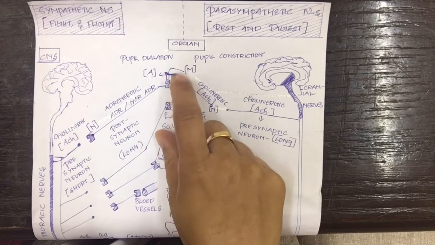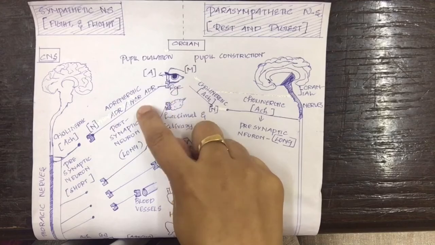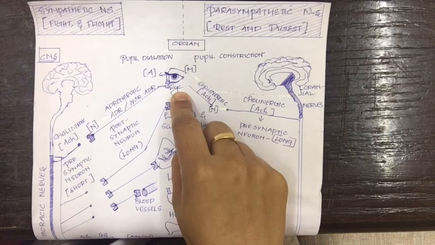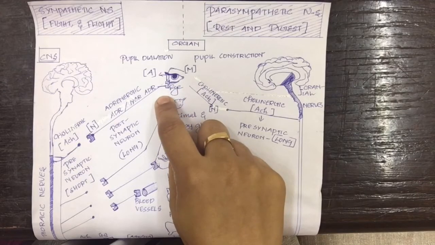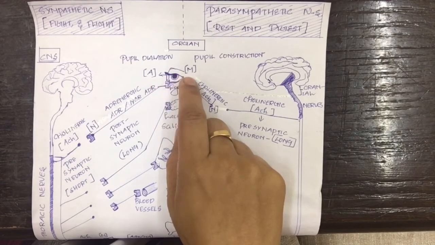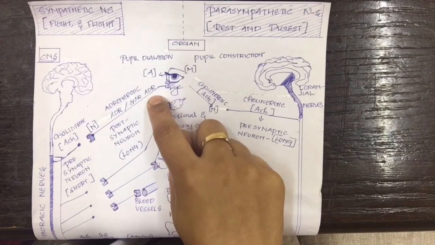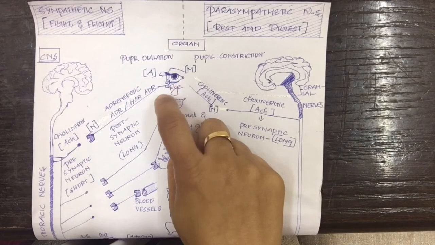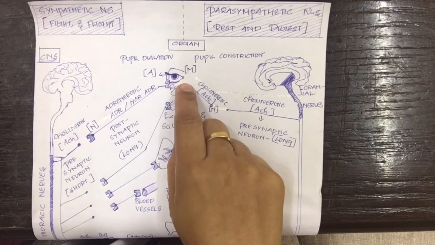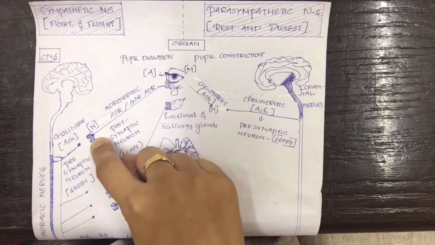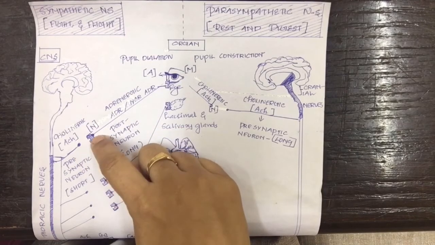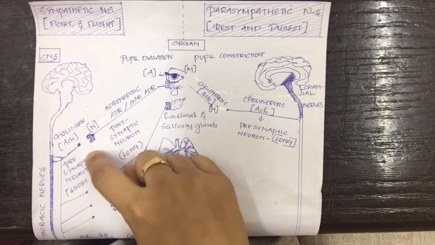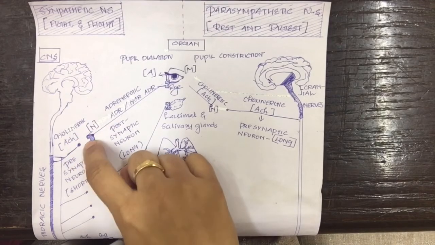The organs which are receiving information from the neuron are also known as effector organs, and the neurotransmitter located between the neurons and the effector organ is also known as neuroeffector transmitter. And the neurotransmitter released between two neurons is also known as ganglionic transmitter.